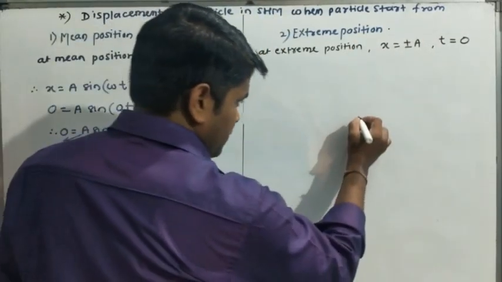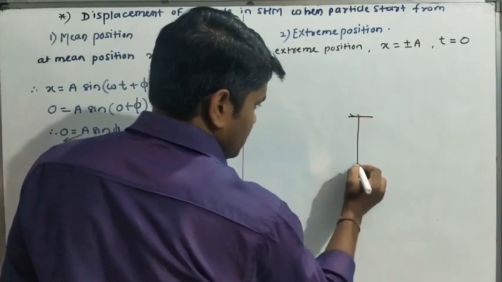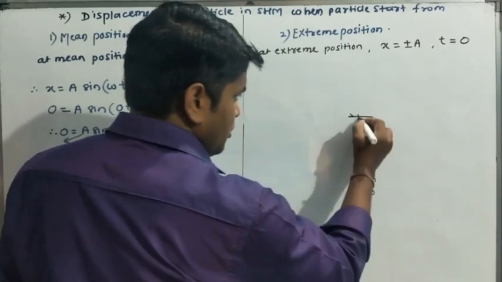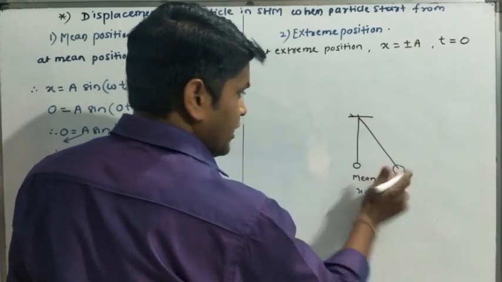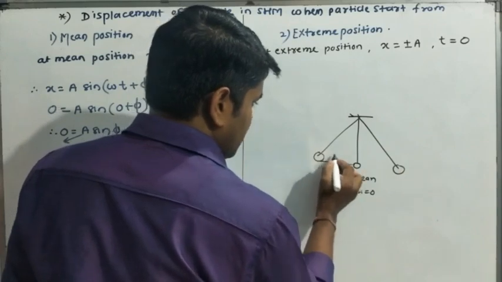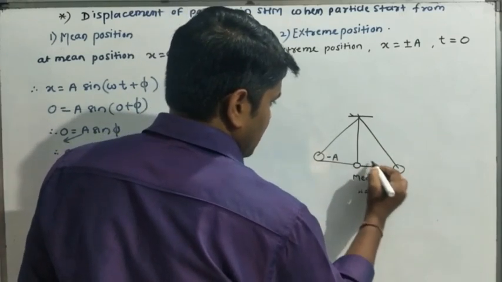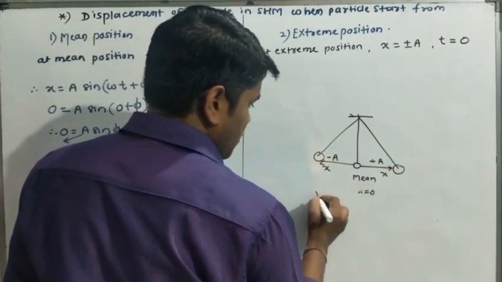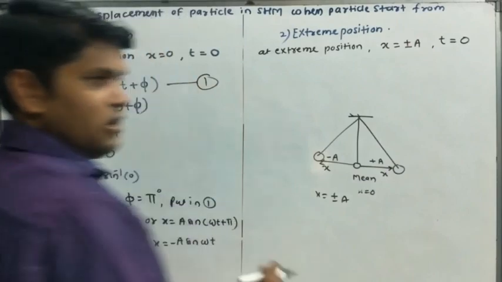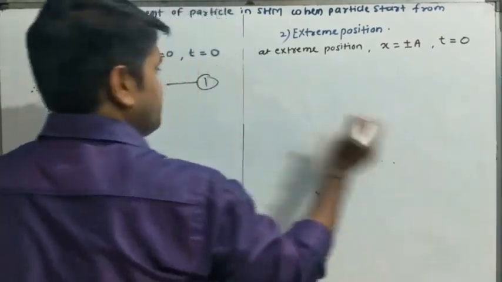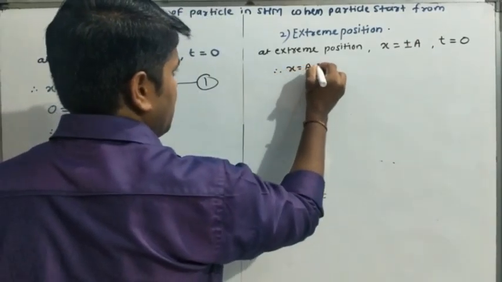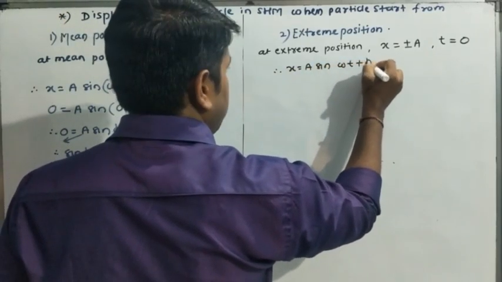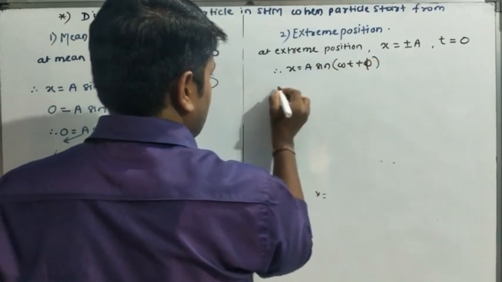Understood? म्हणजेच काय, suppose if we consider the pendulum, then this is its mean position. Mean position ला x किती असणार आहे? 0. Suppose at extreme position either this or this, so this displacement is minus a, and this displacement is plus a. Okay, this is our x, so we get x is equal to plus minus a here.